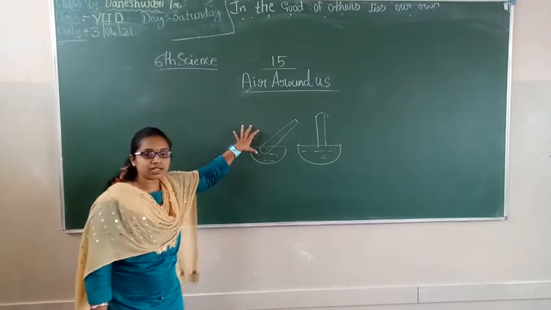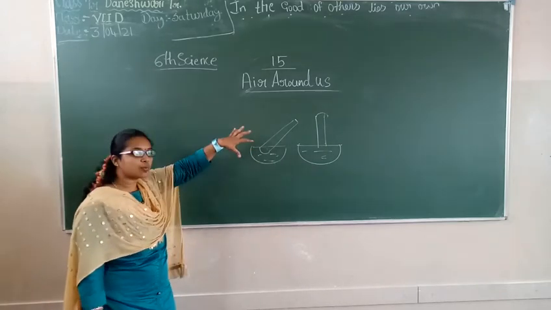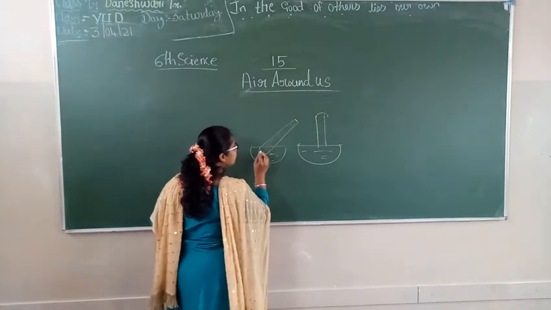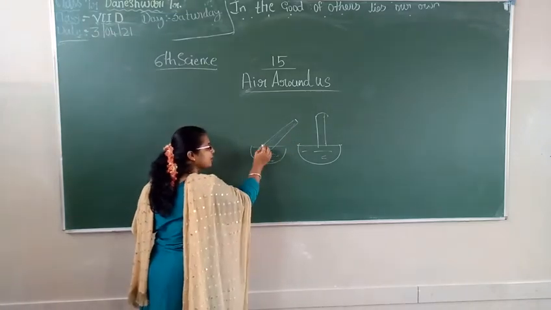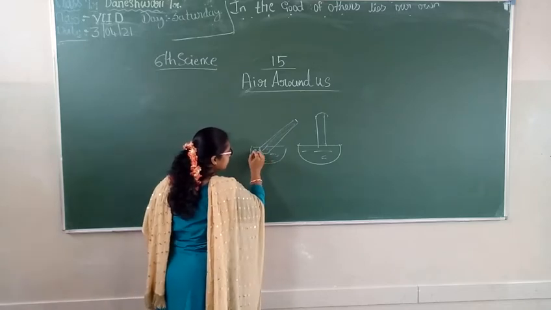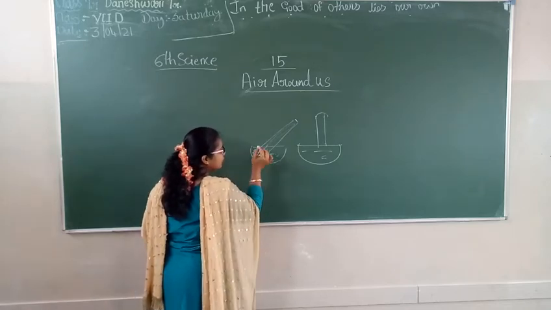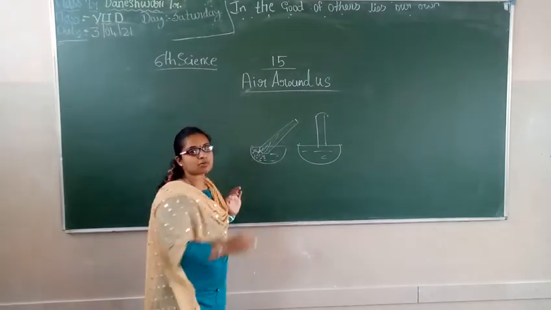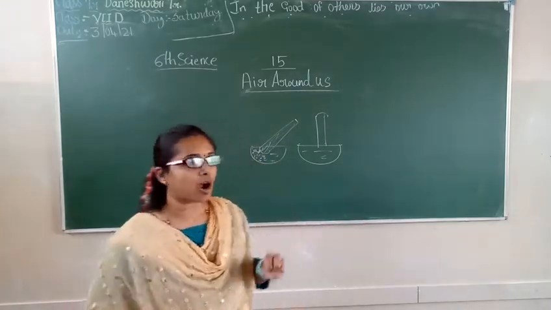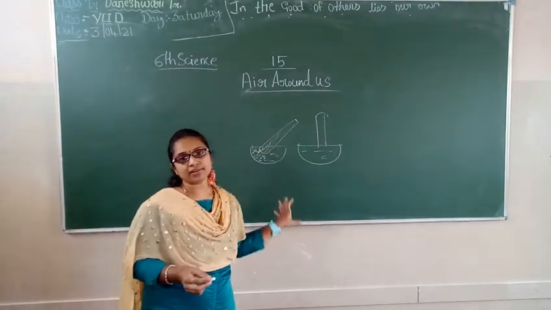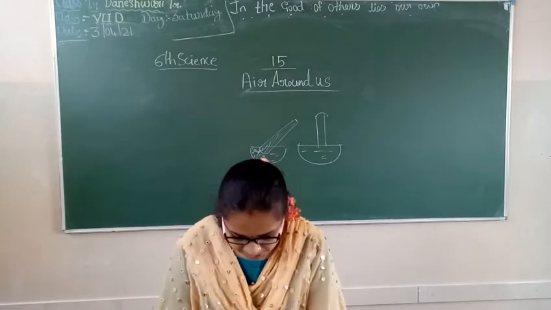When I put the test tube in the slanting direction, the air present in the test tube passes out in the form of bubbles. Have you noticed this? Try it at home and you will notice the air coming out in the form of bubbles in the water. This makes sure that air occupies space.